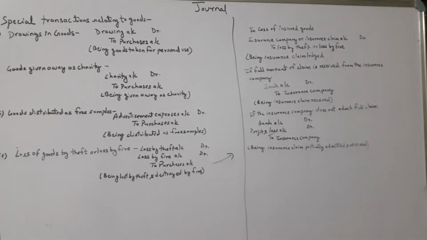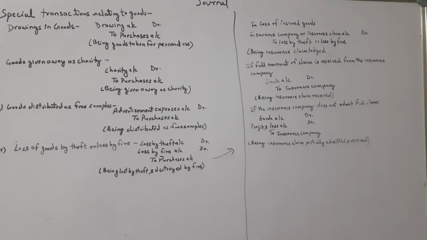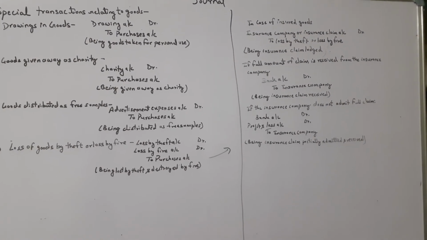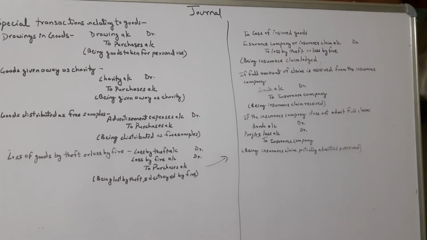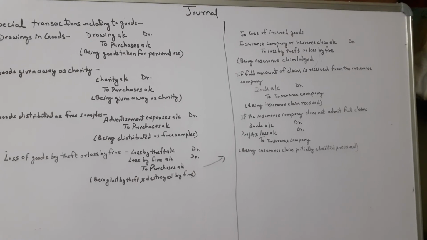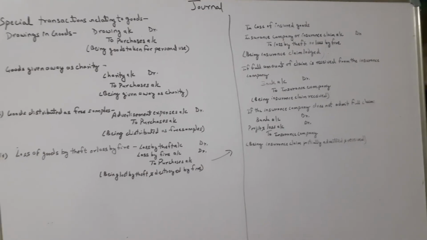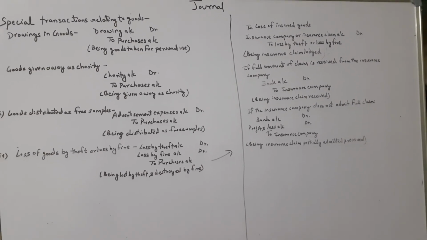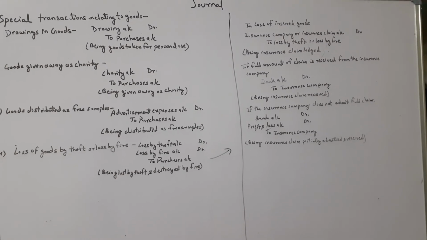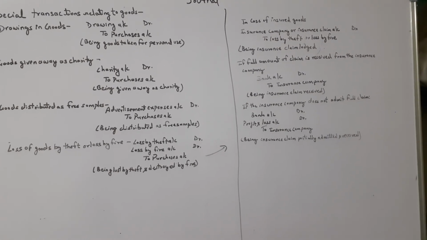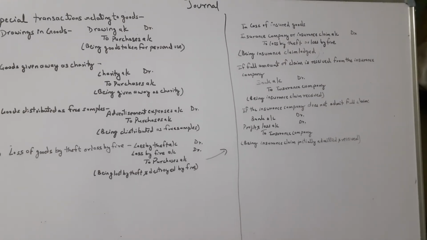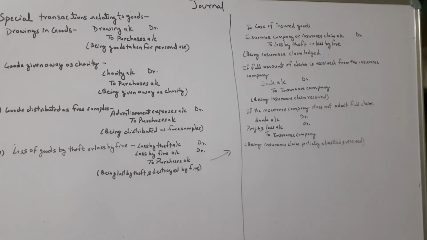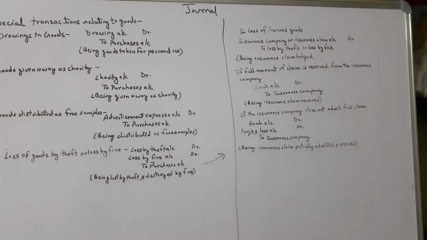Say if the full amount is received, in that case bank account debited, because here a cheque or cash is coming in, right? So in that case cash account or bank account should be debited to insurance company. Because this insurance company is the giver. Insurance company here represents a personal account. Since they are the giver, therefore they are credited.